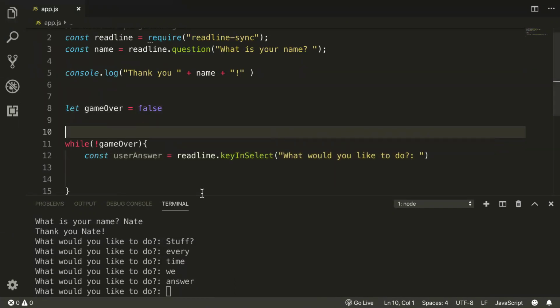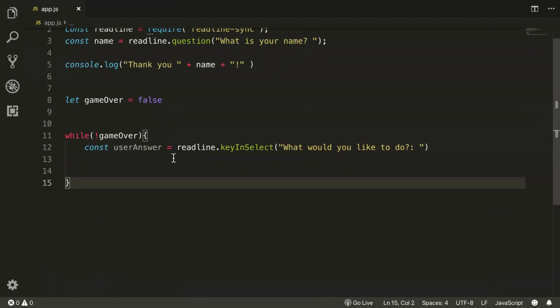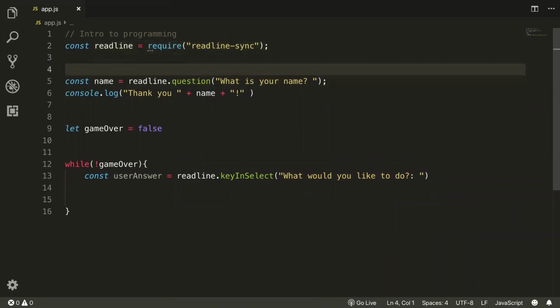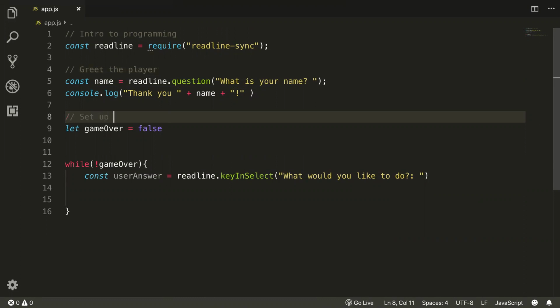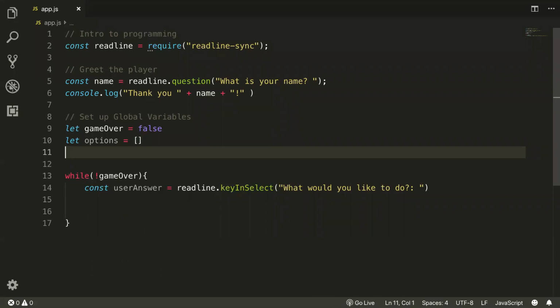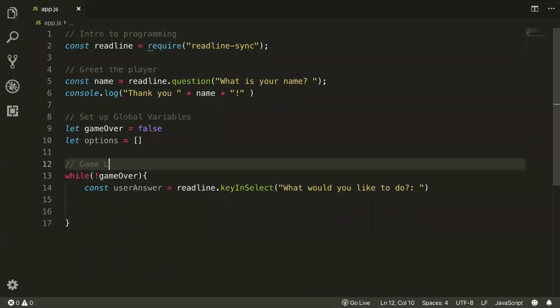So this is where we get to organizing our game a bit. Here we will greet the player. Here we will set up global variables for our game, which now needs to include some options, which will be an array. And then right after that, we have our actual game loop.